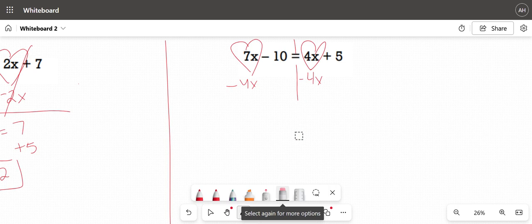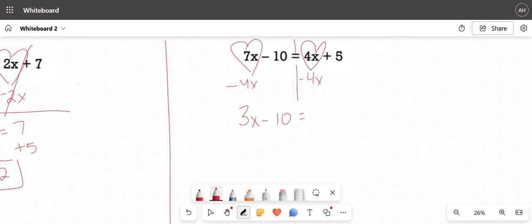All right, and now I can go through and solve. So 7x minus 4x is going to give me 3x. I still have my minus 10 equals 4x minus 4x is 0. And then I still have my positive 5.